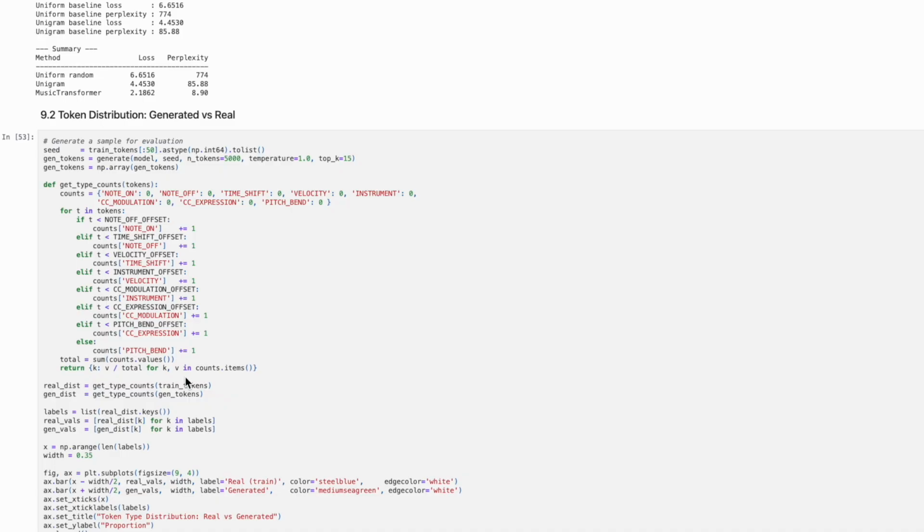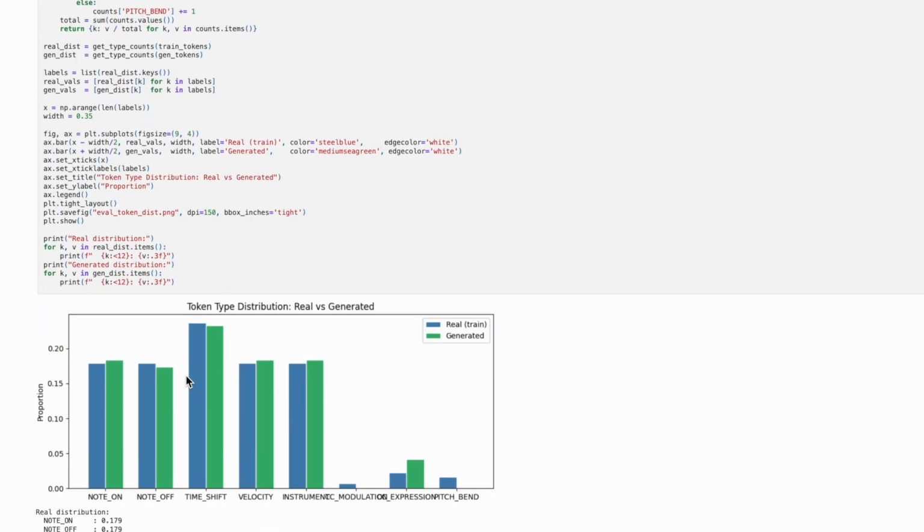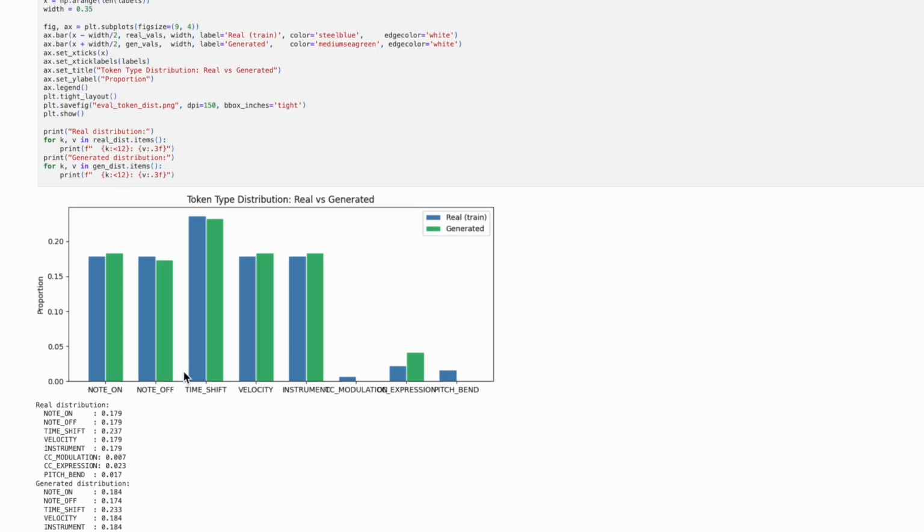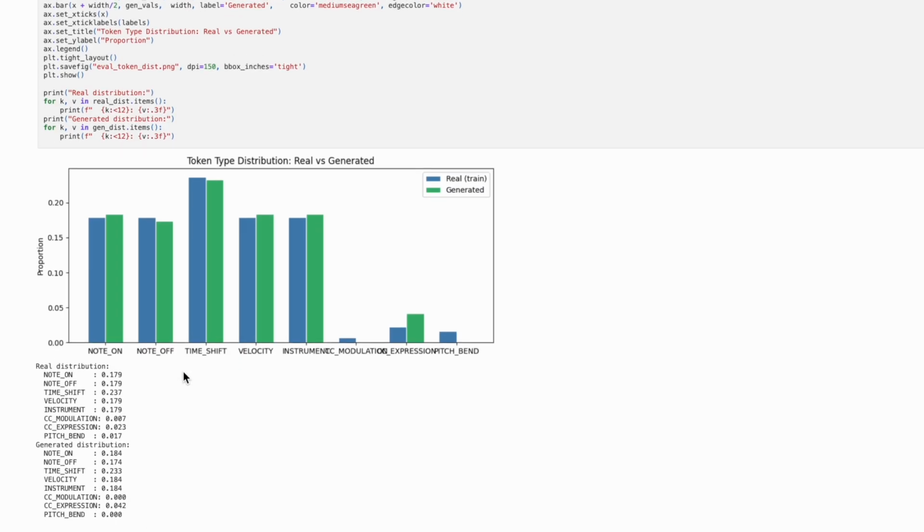In section 9.2, we generated 5,000 tokens and compared the token type distribution between real and generated music using a bar chart. So looking at the bar chart, we can check whether the model produces a realistic balance of note on, note off, time shift, velocity, and instrument tokens. And we can observe that it's quite reasonable.